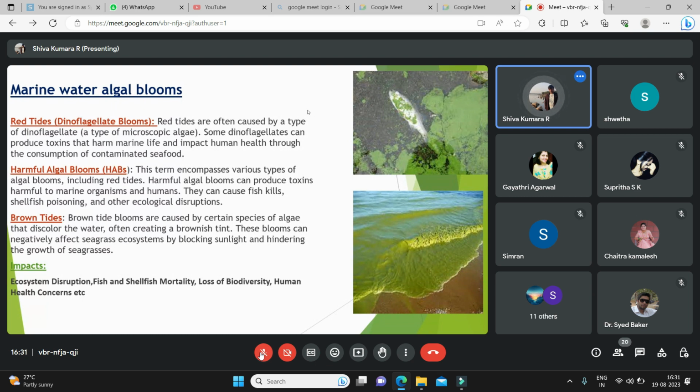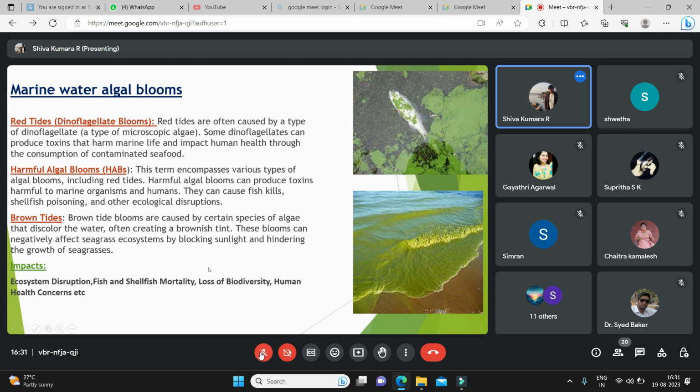Harmful algal blooms comprise various types of algal blooms. This kills the fish population in the coastal areas and causes shellfish poisoning, and when consumed by the people nearby the coastal areas, it will result in food poisoning and various other serious diseases.